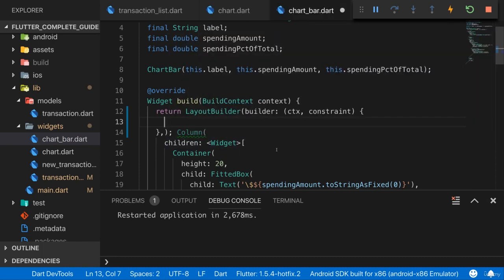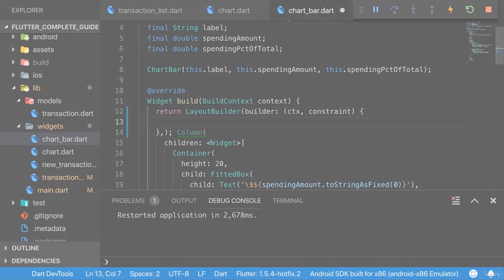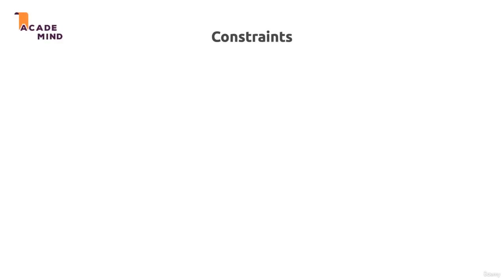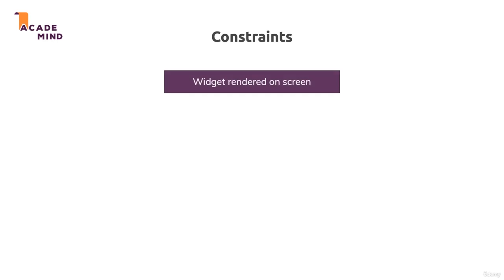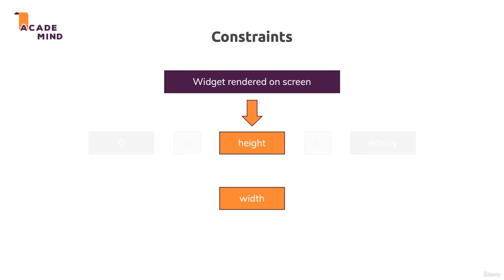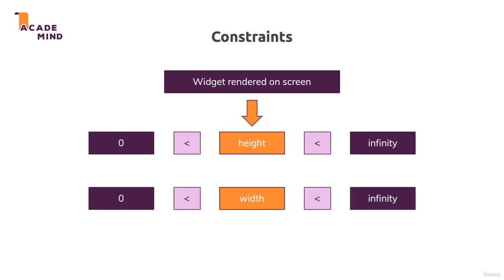And constraints are a feature which Flutter offers, which defines how much space a certain widget may take. Indeed, constraints are an important concept in Flutter. Constraints define how a widget is rendered on the screen, and you set constraints by, for example, assigning a height or a width, or otherwise, if you don't set this, all built-in Flutter widgets have their own default constraints. Like, for example, a list view has an infinite amount of height, a column also has that, but is not scrollable, and so on. Constraints always refer to height and width, and are expressed as a minimum and a maximum height and width you might have on a given widget.